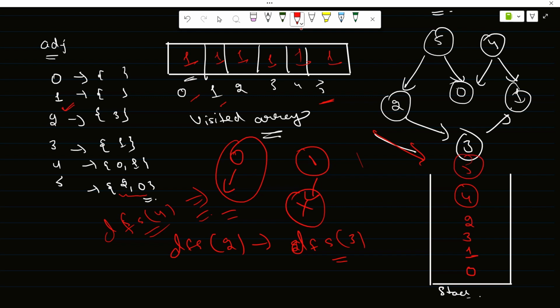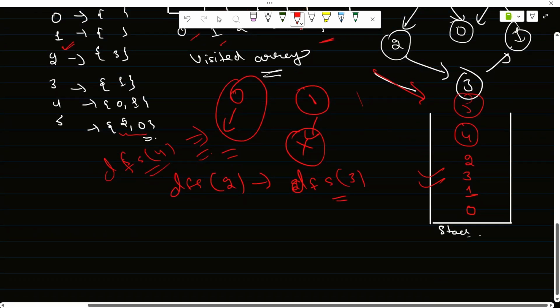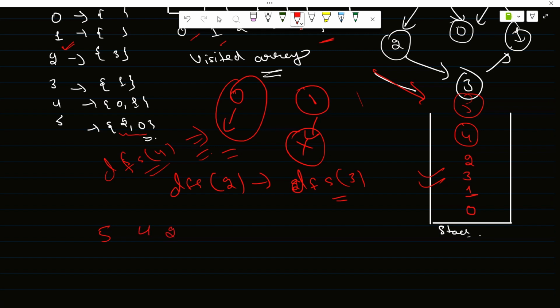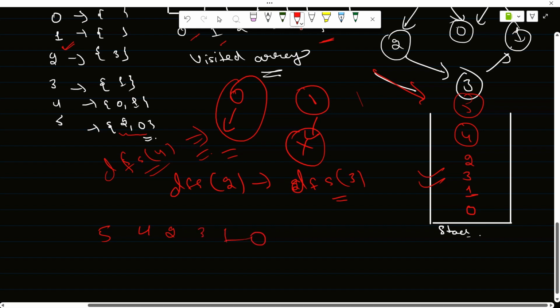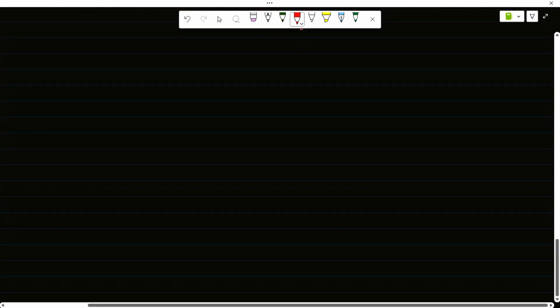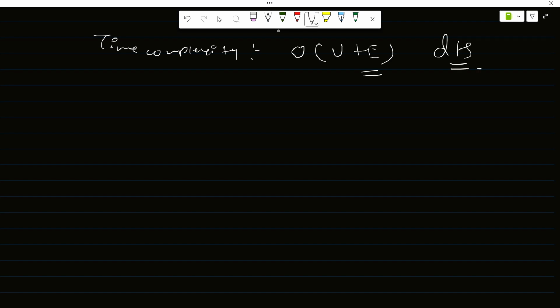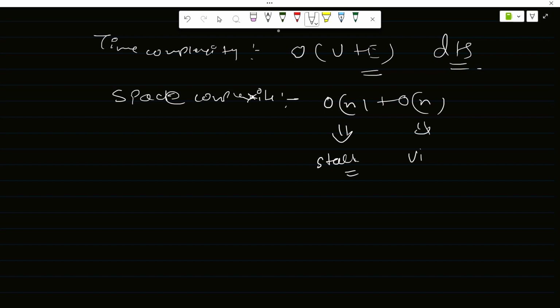So this is how the stack builds up, and we just maintain the answer and take the elements out of the stack, and that gives me 5 4 2 3 1 0, which is a valid topological sort. Okay, now what is the time complexity and space complexity? We use DFS. For a directed graph, the time complexity is V plus E, because we are using DFS. And the space complexity is big O of N plus big O of N, because of the stack and the visited array. Okay, so this is the TC and SC.